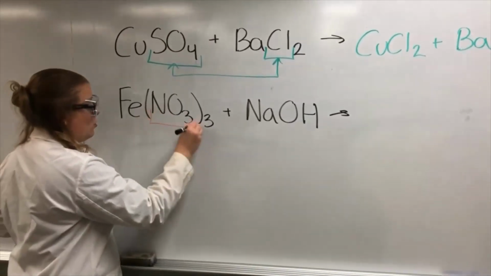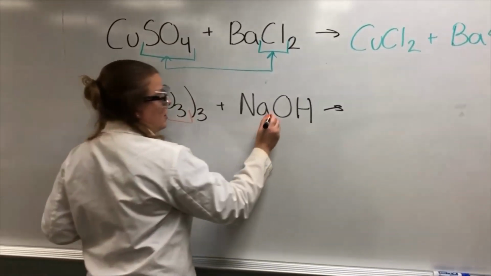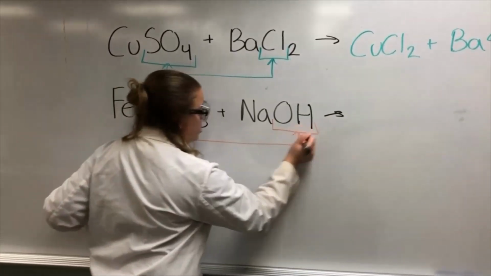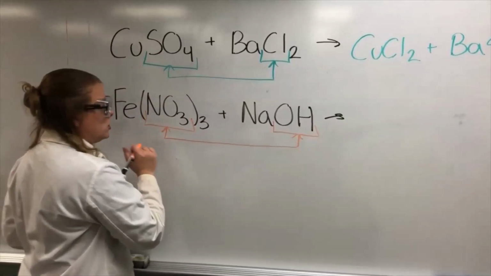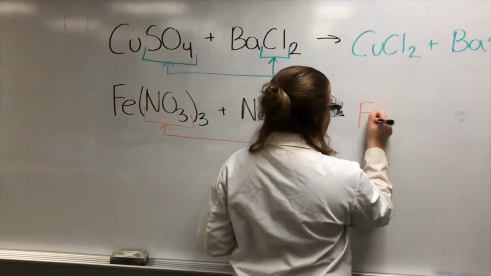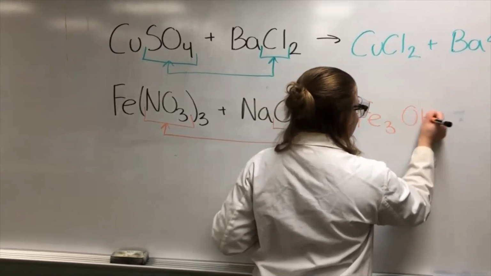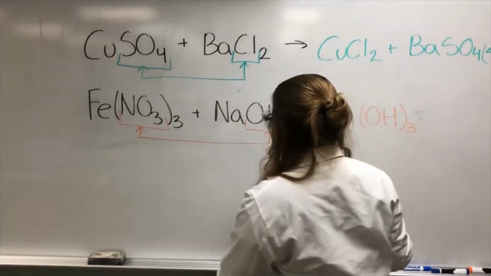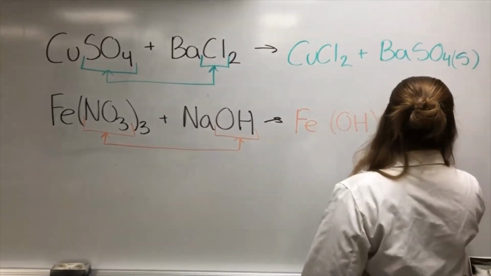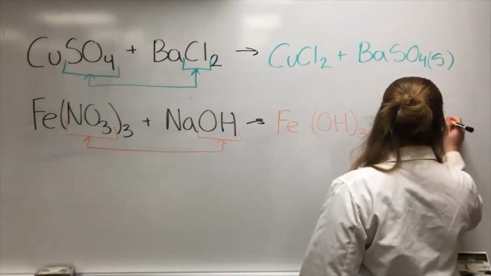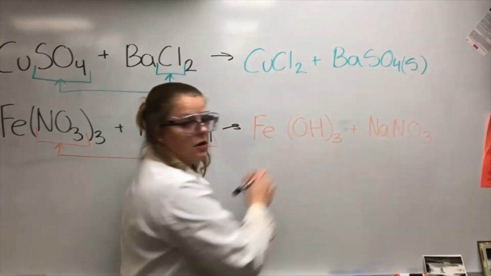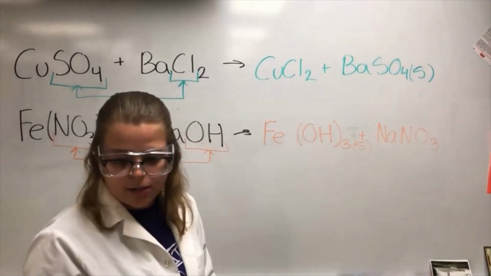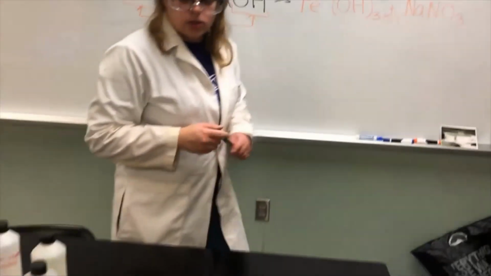So we're taking our NO3, which is a negatively charged ion, and our hydroxide, which is a negatively charged ion, and they're switching, and we are producing iron 3 hydroxide, and sodium nitrate, okay? And this iron 3 hydroxide is going to be the solid in the reaction. That's what we're going to start seeing.